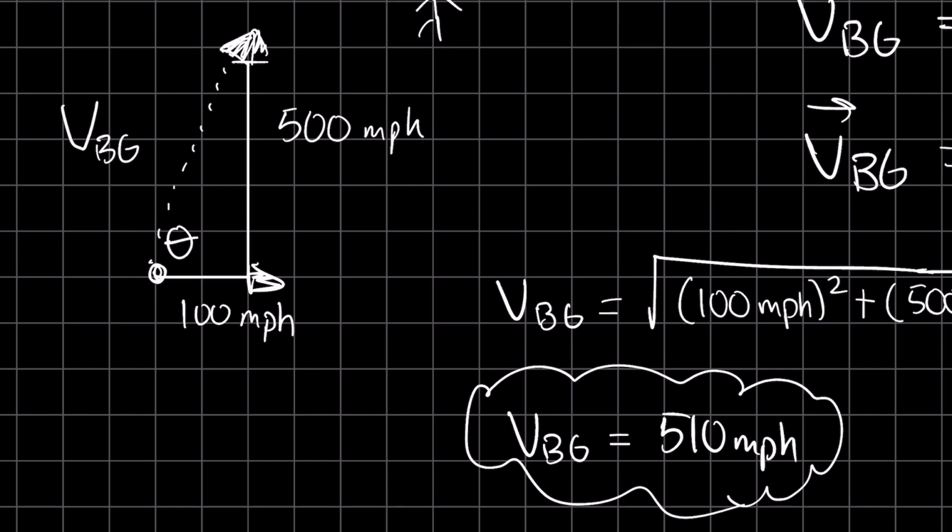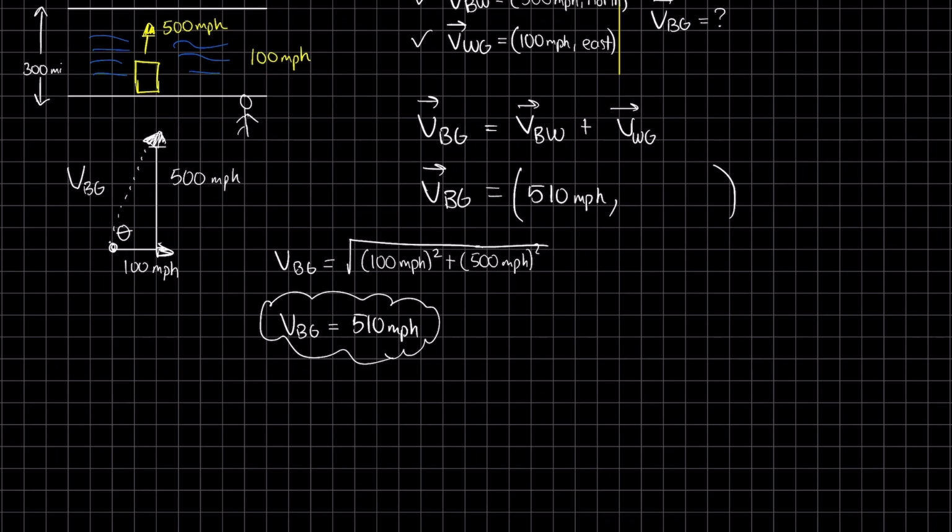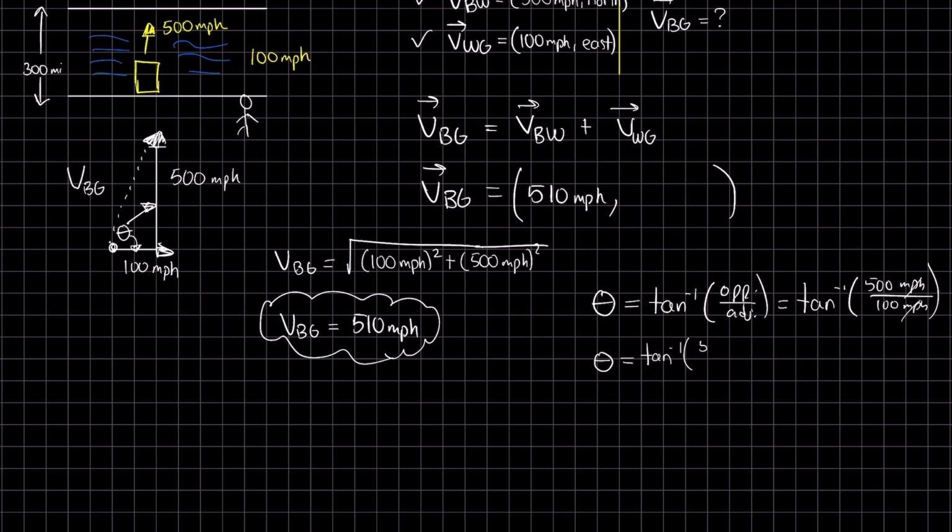So here I'm going to do the inverse tangent. The direction in which this boat moves is measured from the east direction. So opposite to this angle will be 500 and adjacent will be 100. Therefore, I can use the inverse tangent, which is just opposite over adjacent. And that's going to be 500 miles per hour over 100 miles per hour. In physics, what you should find is that the input to a trig function is dimensionless. You should always get that. If you do not, please recheck your work. So what I'm going to get is the inverse tangent of 5 over 1, which is just the same thing as 5. And that's going to be around 79 degrees.